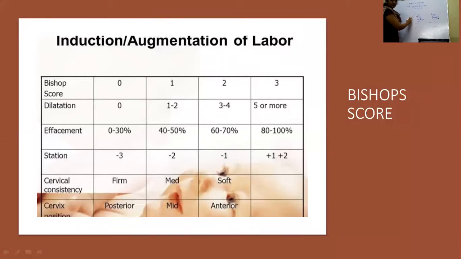In this condition, the cervix is firm. So what score will it get? The score is 0. Okay? And the cervix is posteriorly placed. The score is 0. And 50% effaced. Here the score will be 1. And 1 centimeter dilated. The score will be 1. And the station is at 0, so the score is 3. So the total Bishop score here will be 5. And here the induction will fail. Induction should not be given.